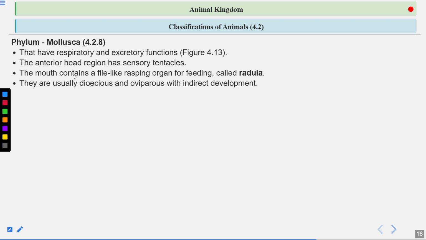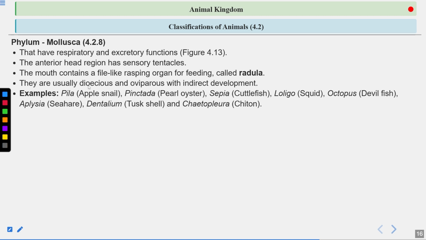Okay, they are usually dioecious. Dioecious means male and female reproductive parts are present in different individuals, means male and female sexes are separate. They will have a male individual, they will have a female individual. They're oviparous, means they lay eggs. Development is indirect, means again a larva stage is formed.